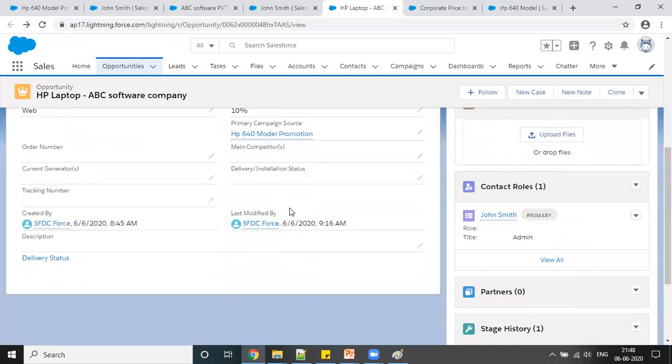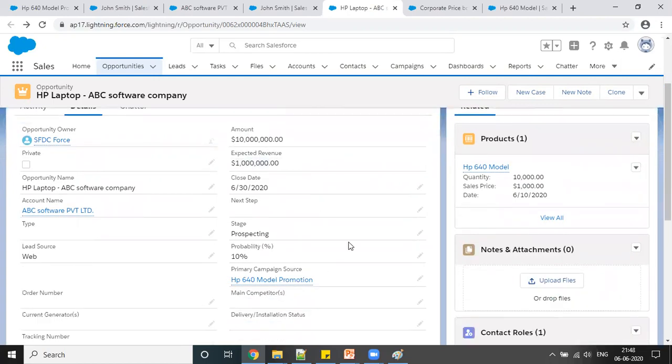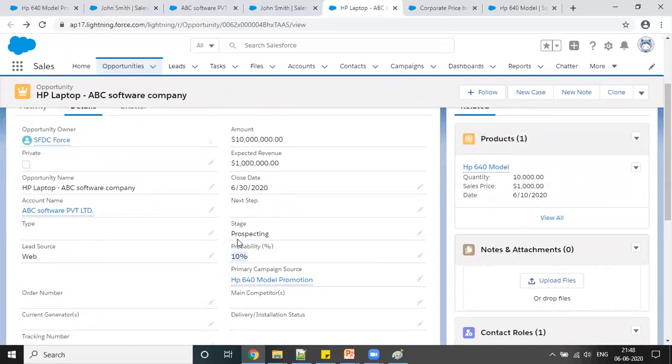Why is there a difference, Dinesh, between amount and expected revenue? There is a difference of one zero, right? 10 lakh and 1 million, yes, and 10 million. Yes, I'm going to discuss that. So my expected revenue is this, but the amount is this. Because if you see the probability, it is 10%. Okay, got it.